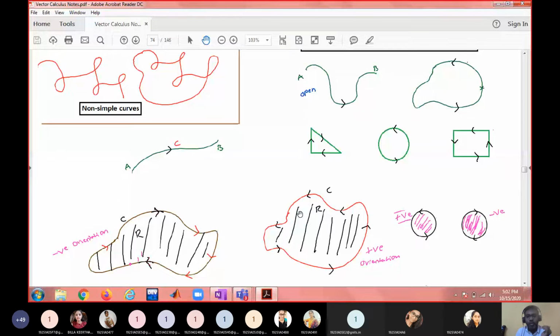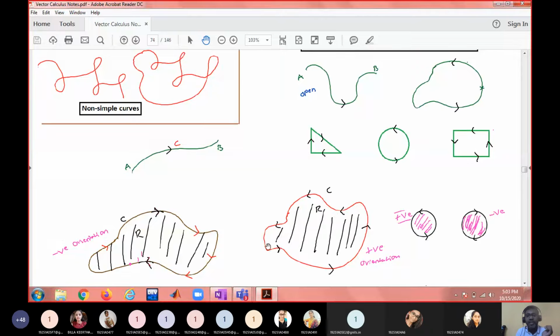Actually this is a boundary to the inside region as well as to the outside region. But if you are considering this curve as a boundary to the inside region, the interior region, then to which region you are considering C as a boundary, that region must be to your left hand side when you are walking along the boundary. By default I am considering this interior region as having boundary C. Therefore when I am walking along the curve C, the region under consideration must be to your left hand side. So wherever you walk, your region is always to your left hand side.